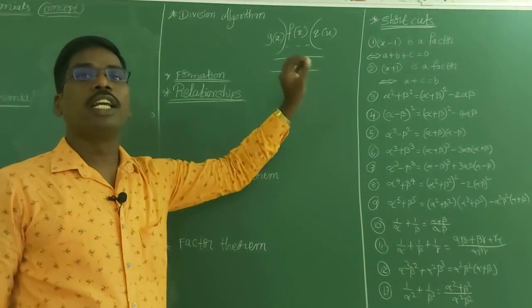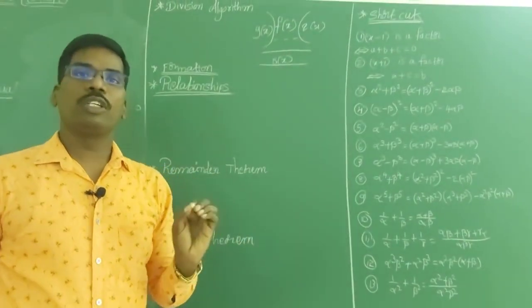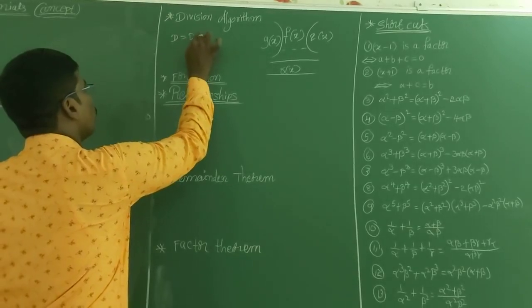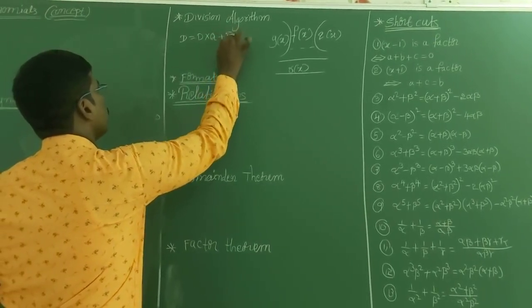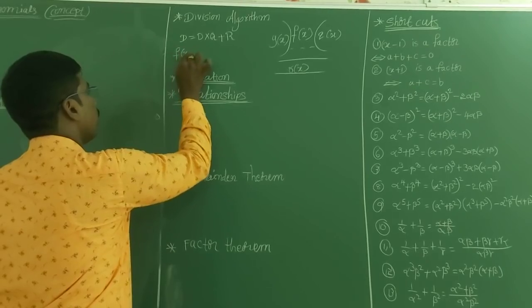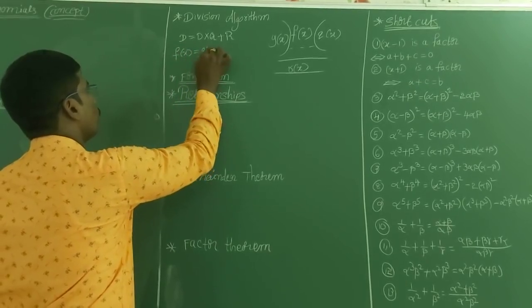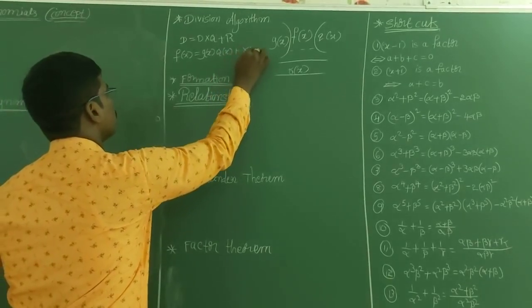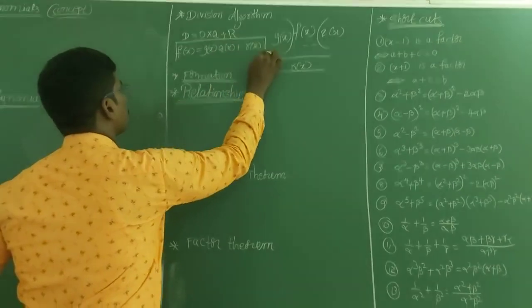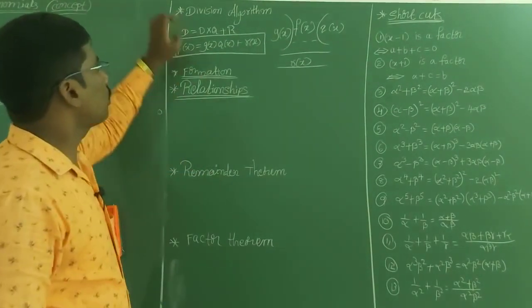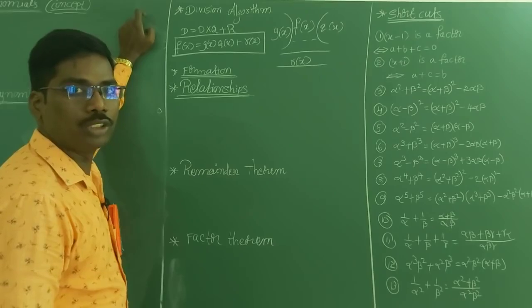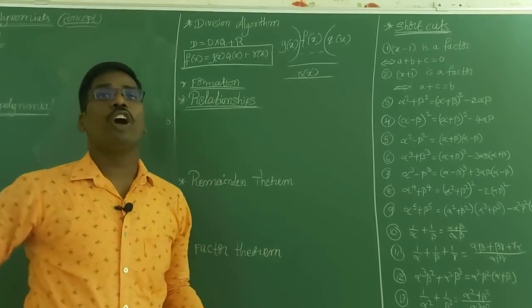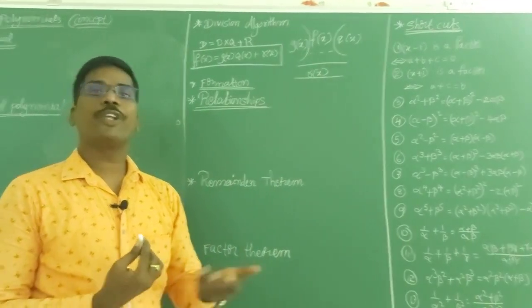So this can be written as: dividend is equal to divisor into quotient plus remainder. Your dividend is f(x), divisor is g(x), quotient is q(x), and remainder is r(x). So this is called the division algorithm in polynomials.